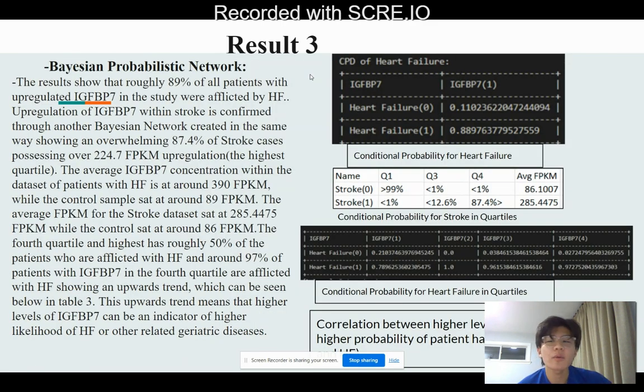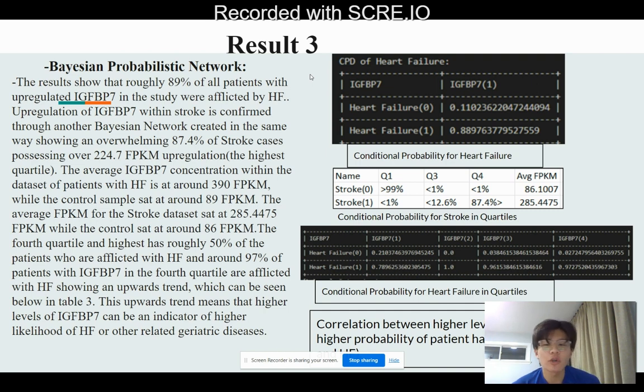The Bayesian probabilistic network showed that roughly 89% of patients expected with upregulated IGFBP7 within the study were afflicted by heart failure, and likewise the other way around. Regular IGFBP7 concentration within the dataset of patients would be sitting at 89. With heart failure, it would sit at 390, a roughly 4 to 5 times increase in concentration, an upregulation.